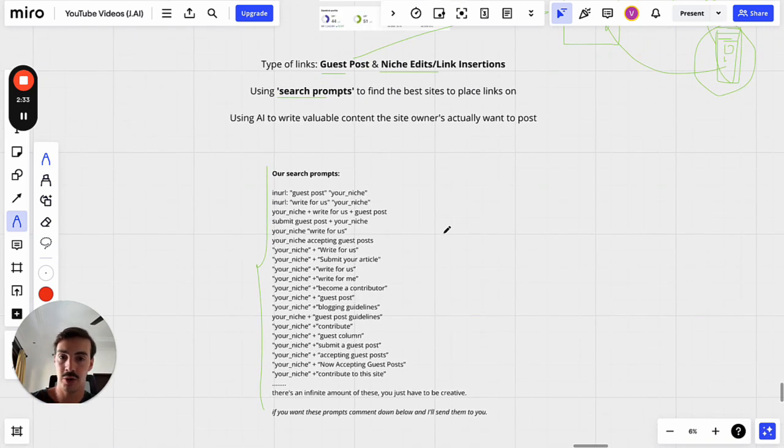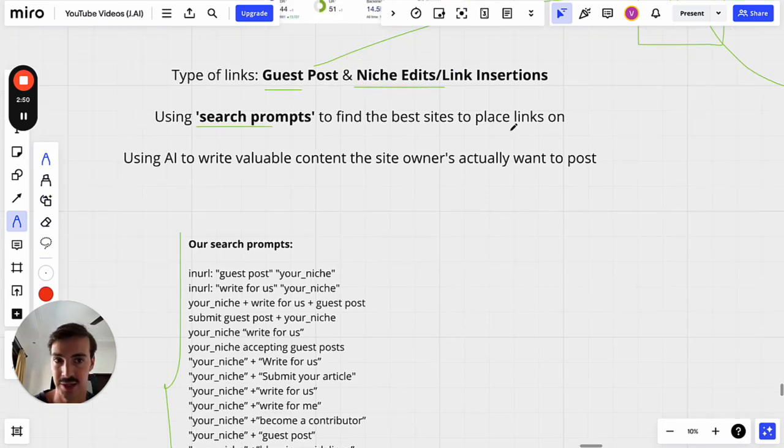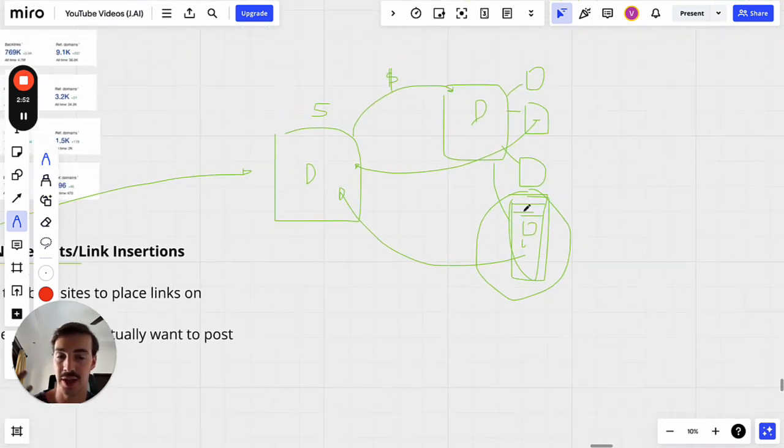I also want to go over how to find the sites, what to look for, and what not to look for: bad sites, awful sites, and great sites. Let me break that down for you right now. After that, I'm going to tell you how you can leverage AI to automate all this and to write valuable content that the site owners actually want to post. Because if you are reaching out to build guest posts, you want to write the content. You want to have full control over the content that they're posting on their site. But more on that later on.